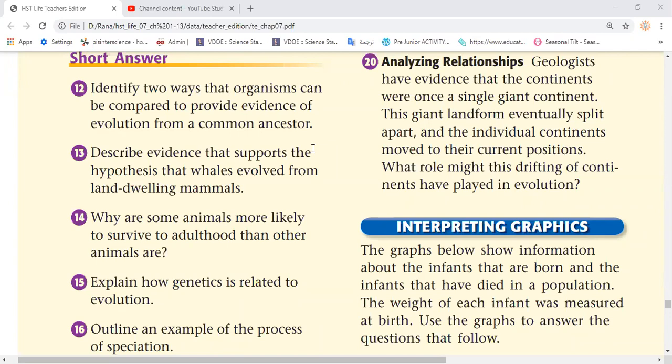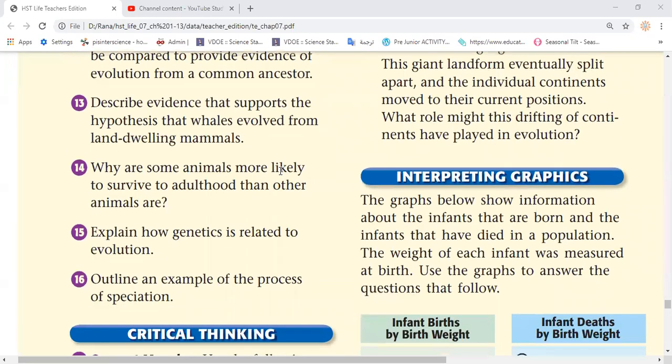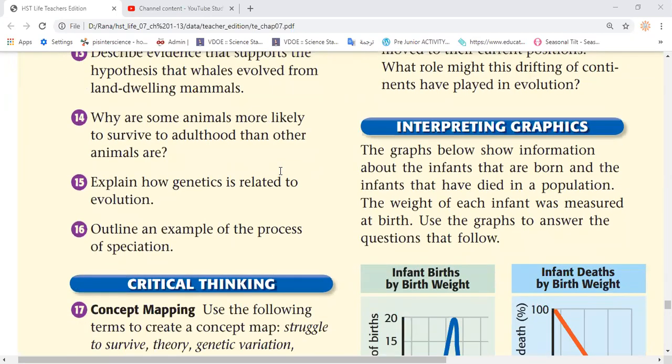Very good. Explain how genetics is related to evolution. Who can answer this question? Genes undergo changes as evolution occurs, and genes are changed to help the organism better adapt to their environment. Here, guys, you answered in a reversed way. You assumed that evolution was already done and then genes fit with the evolution. But actually it works the other way around.